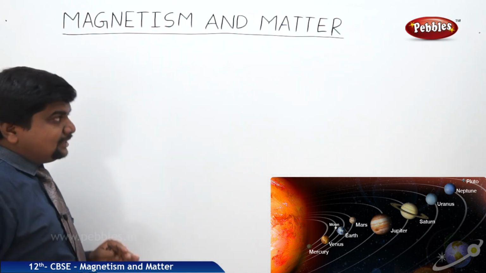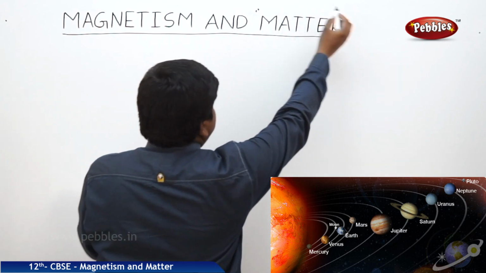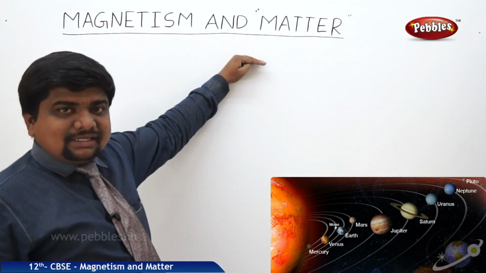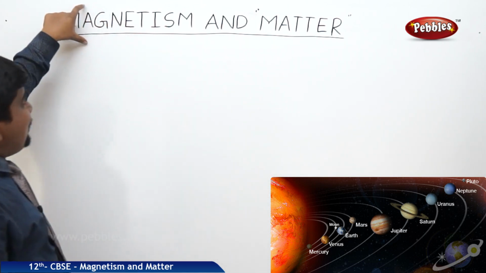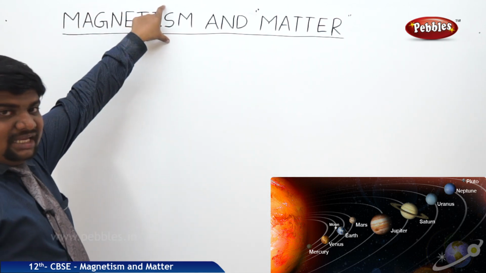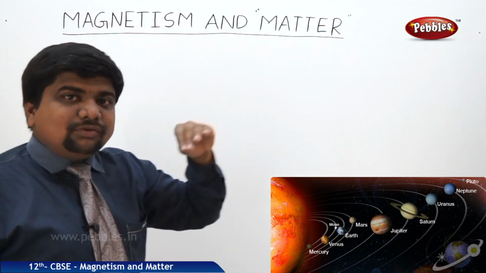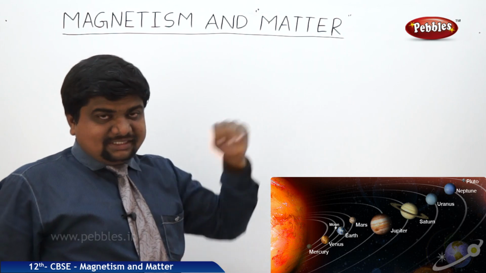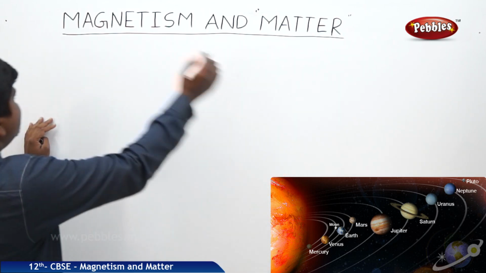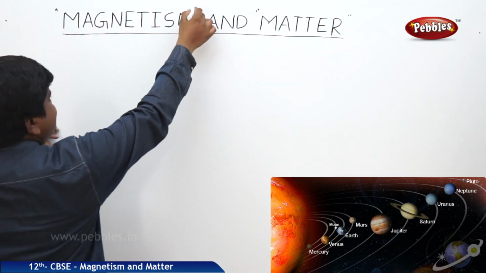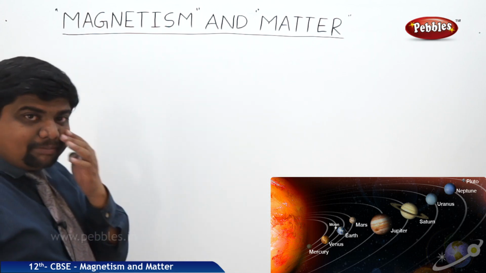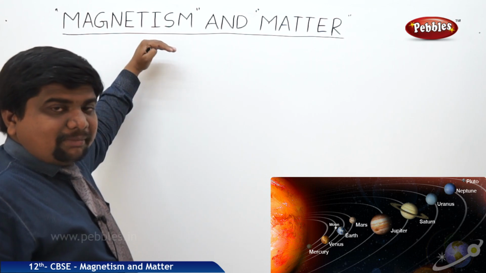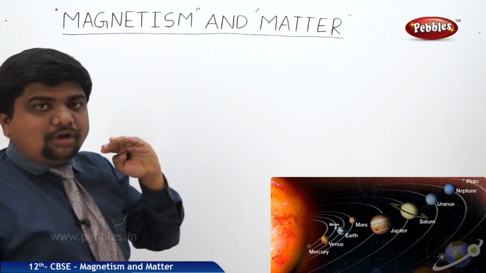But in this lesson, the title says Magnetism and Matter. That means the materials which exhibit magnetic properties and magnetic behavior, and the classification of those materials. This lesson discusses these things. First, the main discovery: magnetism is a property or behavior of matter or a material. Magnetic behavior is common to all.